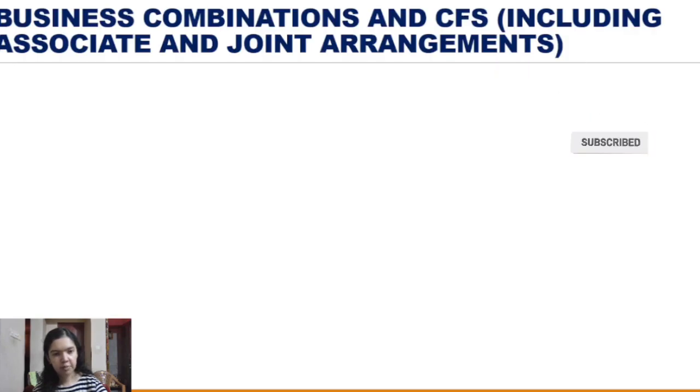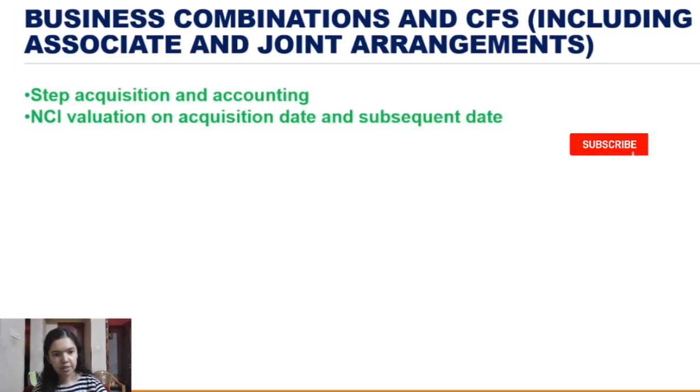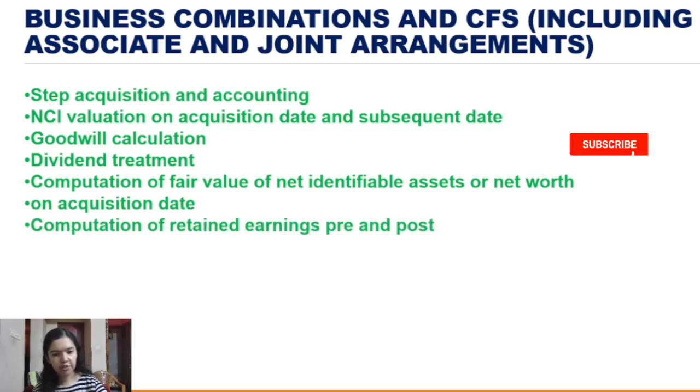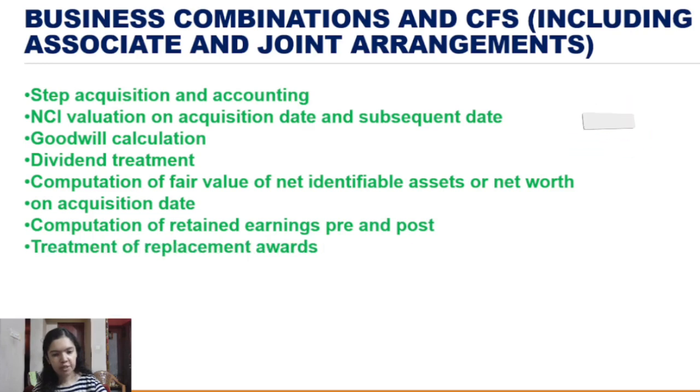Now we will see some important topics under this business combination and consolidated financial statements, including associates and joint arrangements. First is step acquisition and accounting. Next we have NCI valuation on acquisition date and subsequent date. Then goodwill calculation. Then dividend treatment. Then computation of fair value of net identifiable assets or net worth on acquisition date. Then computation of retained earnings. Treatment of replacement awards.